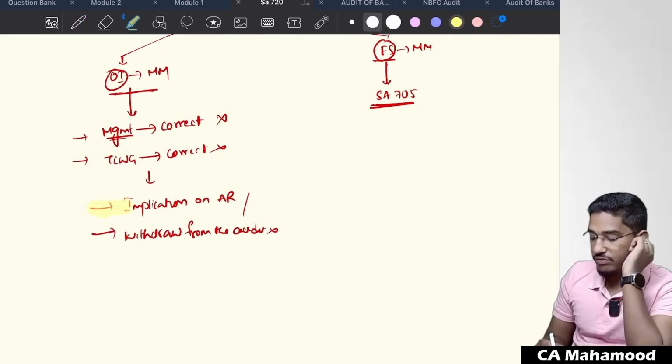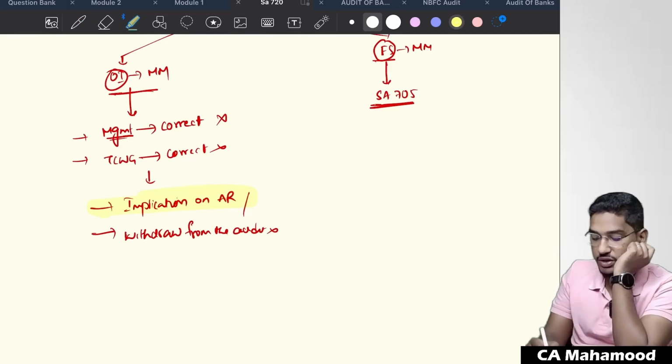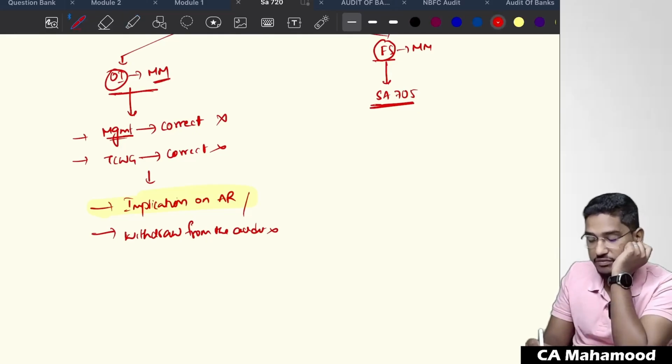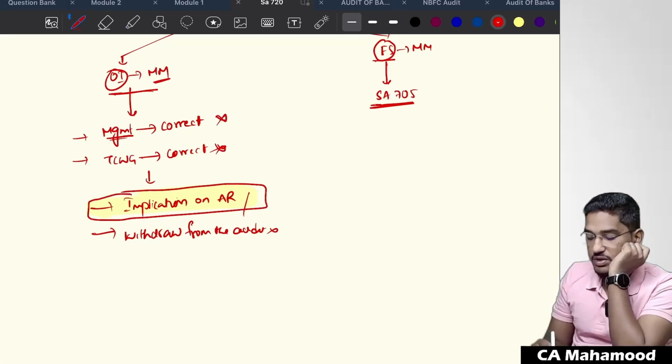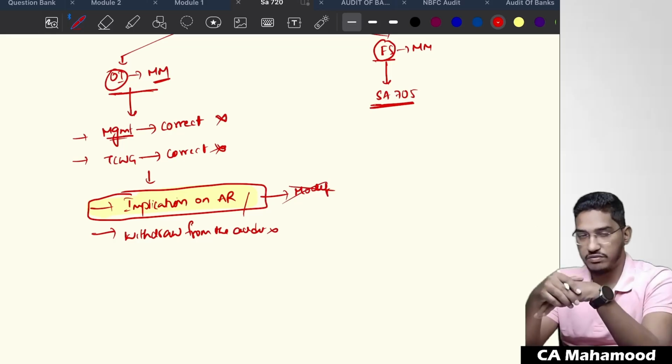So they are telling you have to consider implications on the auditor's report. If there is a mistake in the other information and neither the management nor those charged with governance is correcting the other information, then you have to make some changes to the auditor's report. Sir, what changes will you make to the auditor's report? Will you give modified opinion? No. You should not give modified opinion.